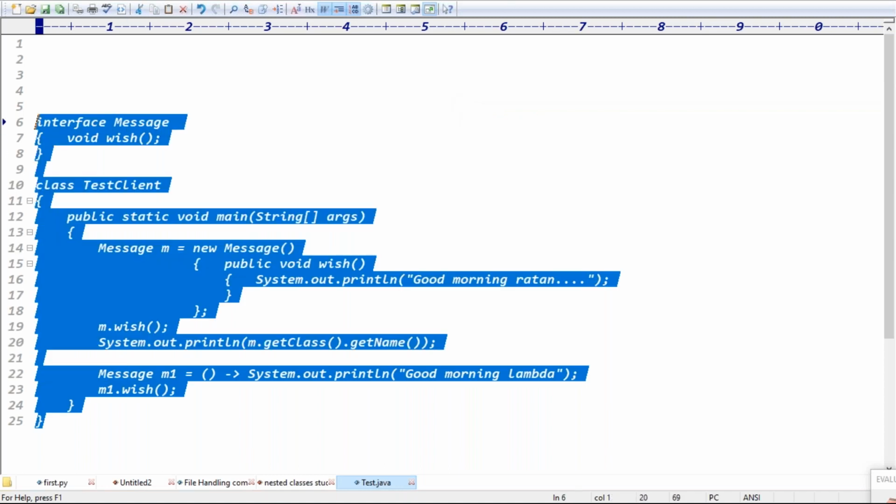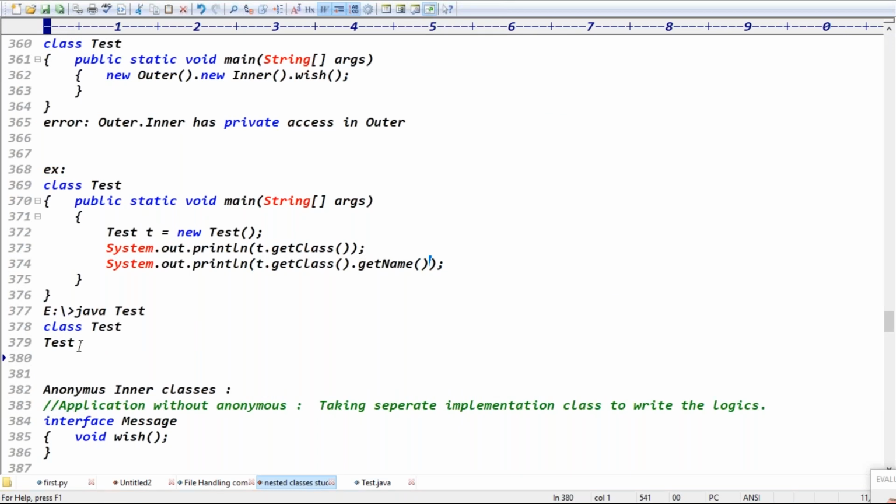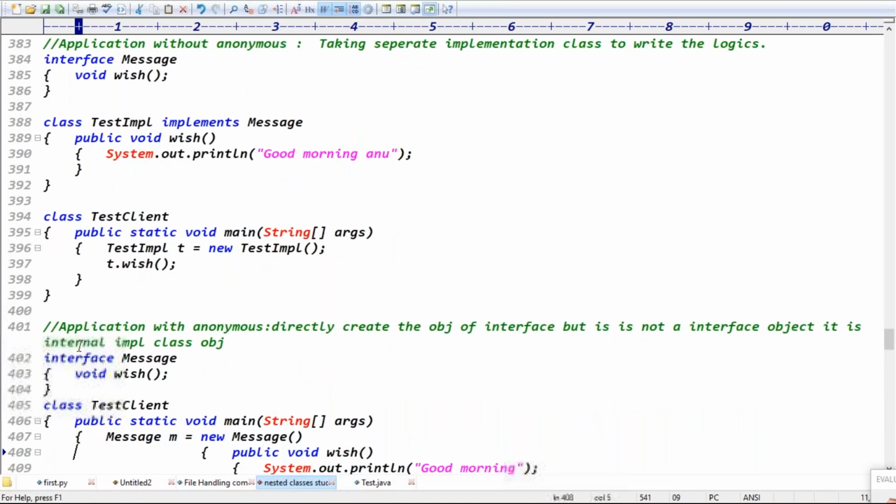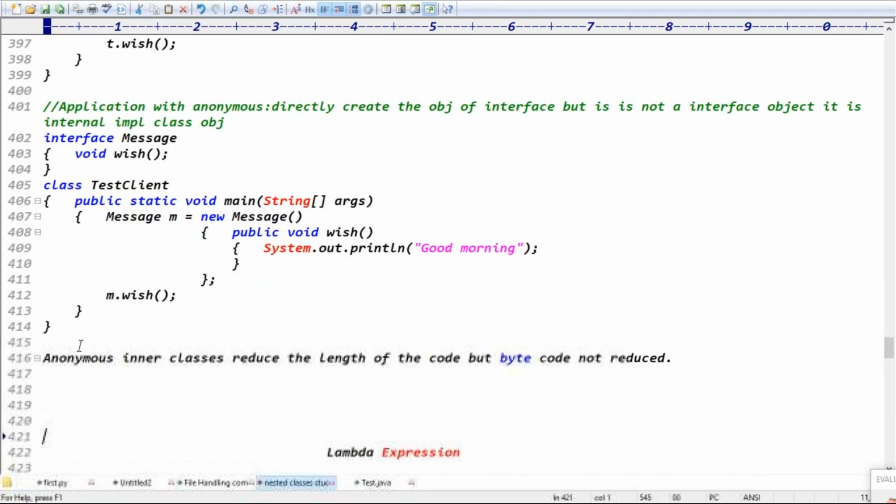Please respond to the points I am saying. How many ways have you done the implementation in total? We have done it with 3 ways. What are the 3 ways here? Note the points down separately. First is classes.